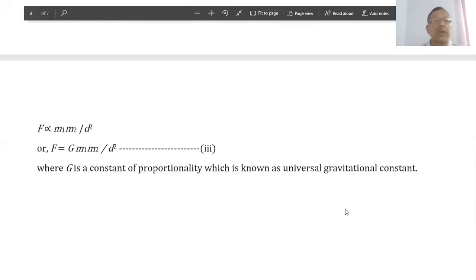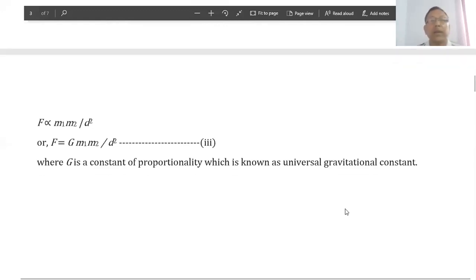Dear students, this formula F = G m1 m2/d² can be used for the calculation of the gravitational force produced between any two attracting bodies in the universe if we know the masses of the bodies and the distance between their centers. Dear students, you can find this derivation in other tutorial videos related to Newton's universal law of gravitation.